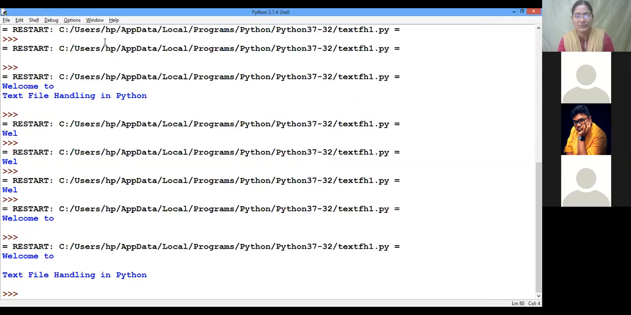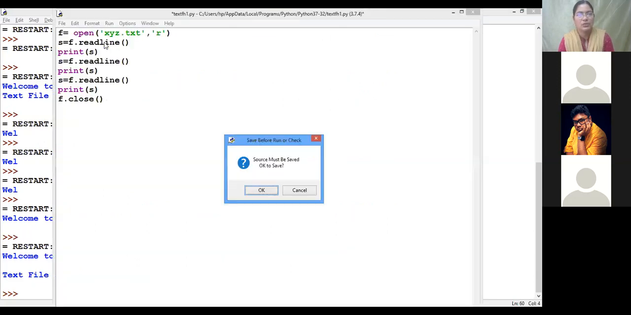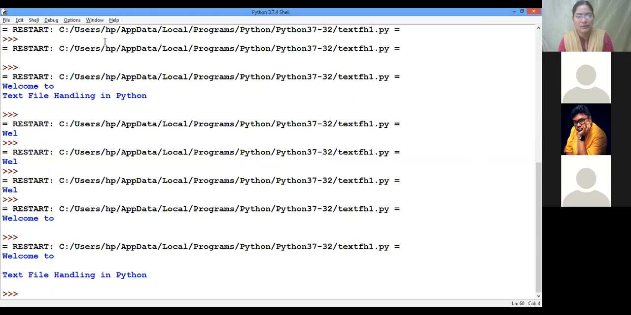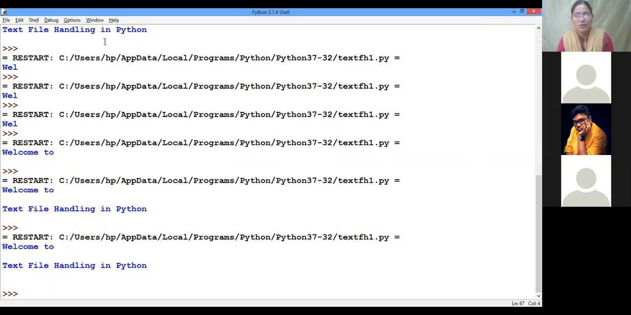Okay, welcome to text file handling. Now once again we will retrieve one line at a time, separated by a new line character. Got it. So now nothing else is there, but it is automatically added by one new line character. Okay, children, any doubt here?